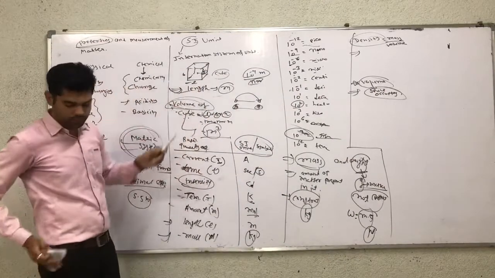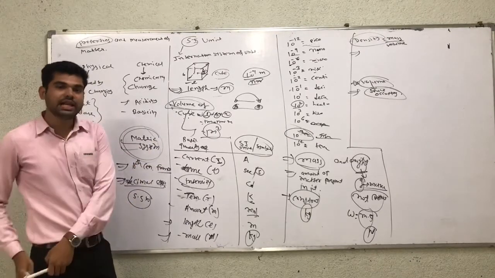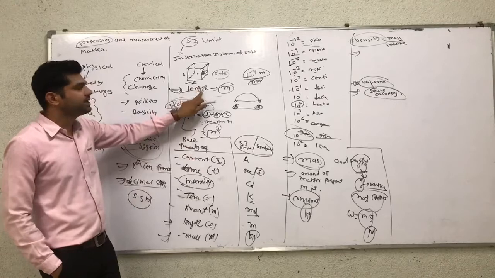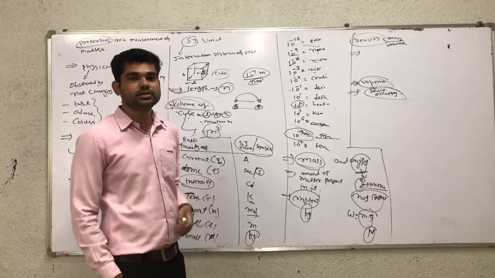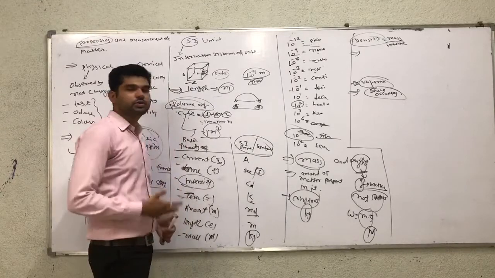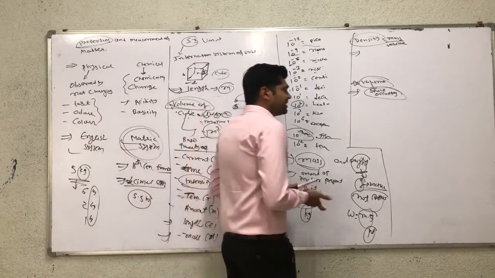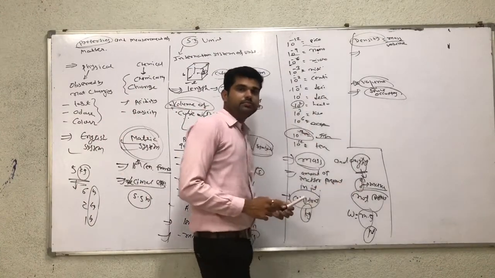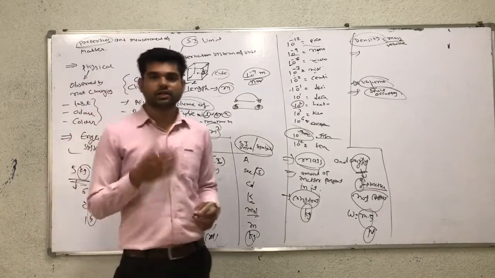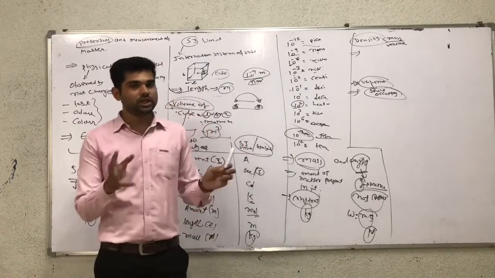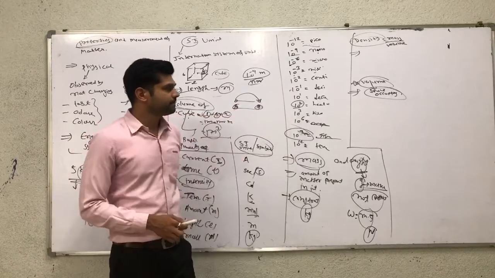For example, a cube contains L into B into H, and L, B, H are all equal. So we can say that it is a cube. But if L, B, H are all different values, it is known as a cuboid shape. So the volume is the measurement of the occupied space. For example, in meter units, the answer is in meter cube. But for liquids we can also use liter, milliliter, decimeter. All units are considered, so the relations between all units are used accordingly.